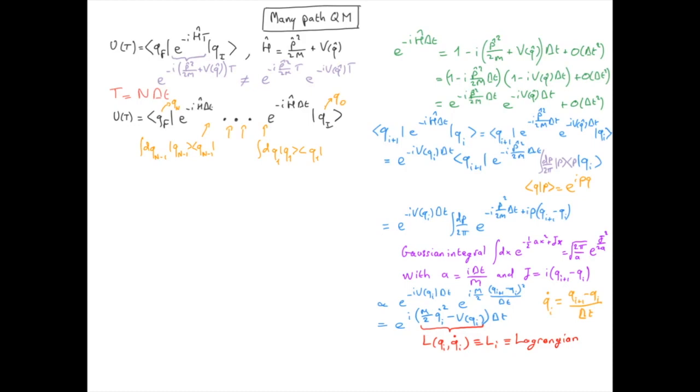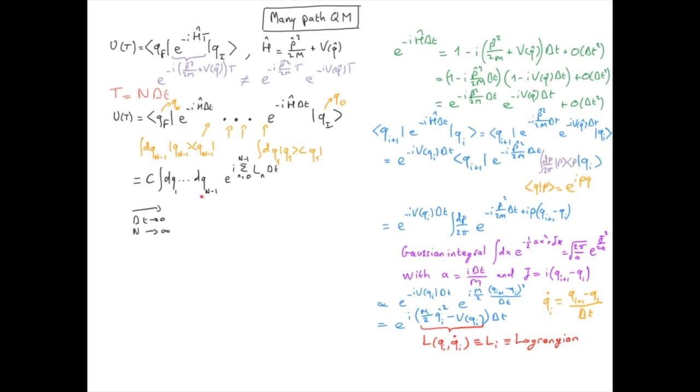But the Lagrangian is only a number, so we now have a product of exponentials of numbers, which I can simply write as an exponential of a sum. This is up to a constant c because I didn't take into account the constants in the Gaussian integral. We take the continuous limit by taking delta t goes to 0, which also means that n goes to infinity.